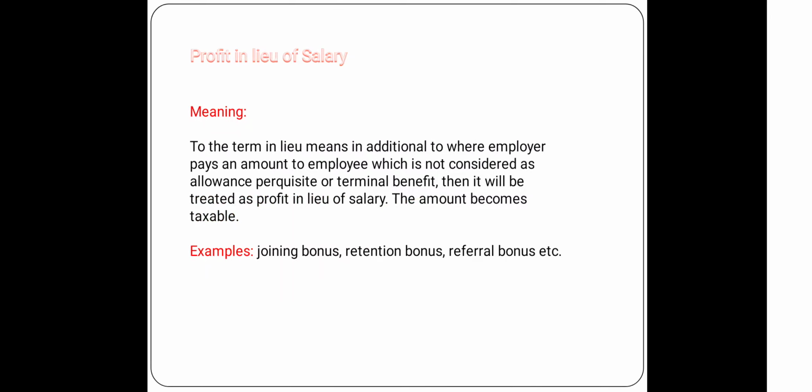Next, let us see profit in lieu of salary. The term in lieu means in addition to. Where the employer pays an amount to an employee which is not considered as allowances, perquisites or terminal benefits, it will be treated as a profit in lieu of salary, and this amount will also come under salary income. Examples: joining bonus, retention bonus, referral bonus. These are the items that come under profit in lieu of salary.